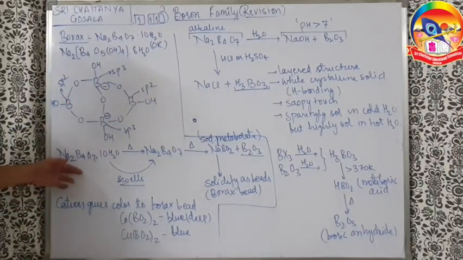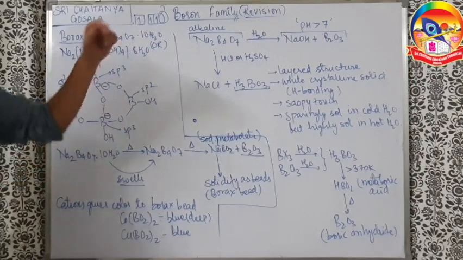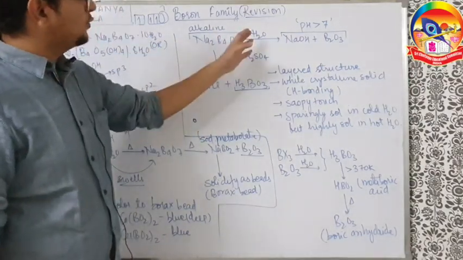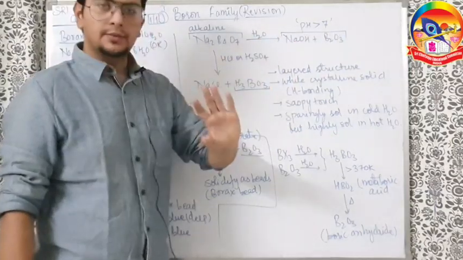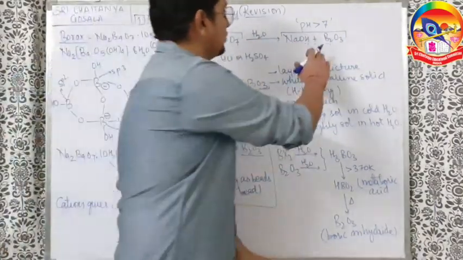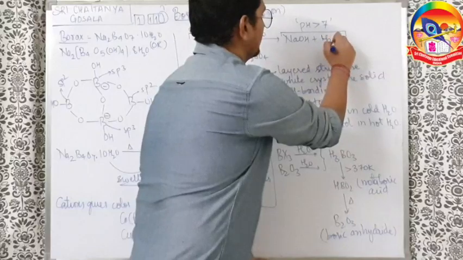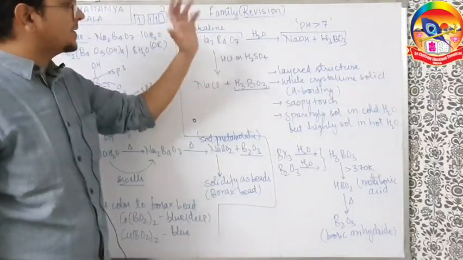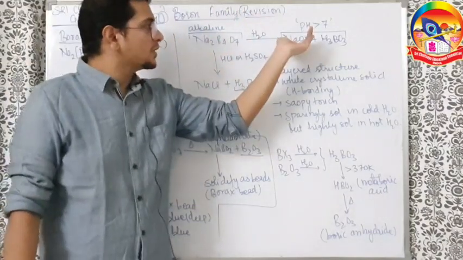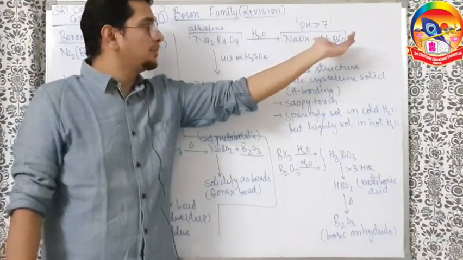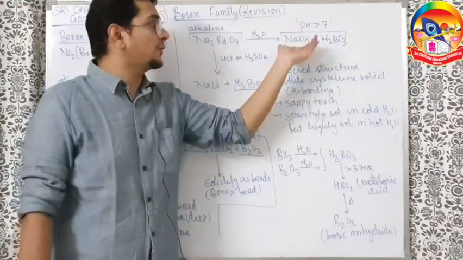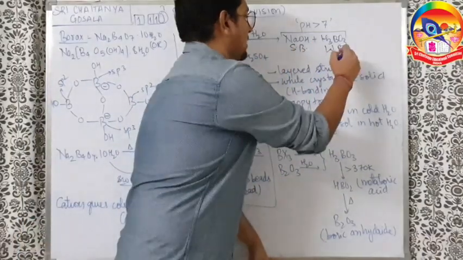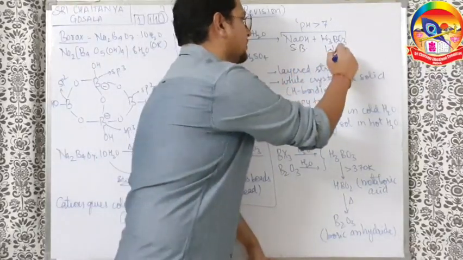Going ahead, what will happen when borax is dissolved in water? Borax is alkaline in nature. Why? Because when it goes in water, it forms NaOH and H3BO3. So we understand that borax is a kind of salt of sodium hydroxide and boric acid. That means a salt of a strong base and weak acid. So here a weak acid and a strong base are there.